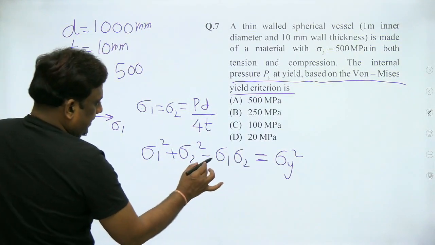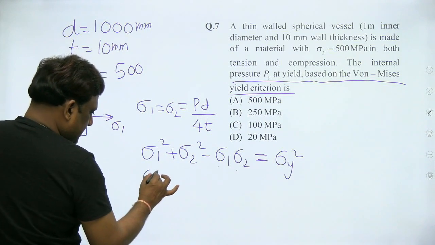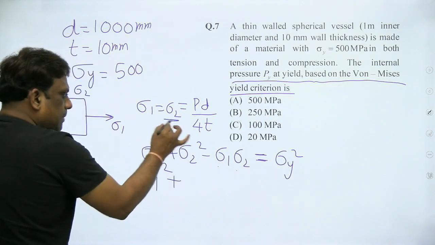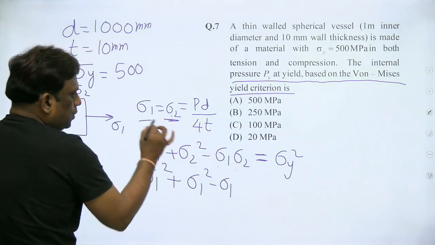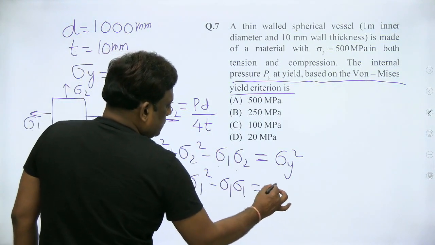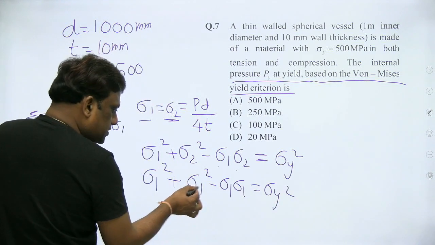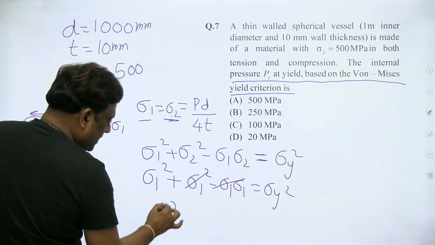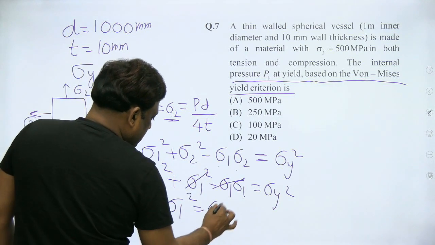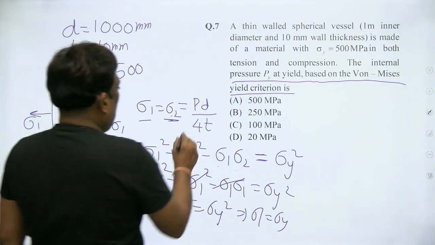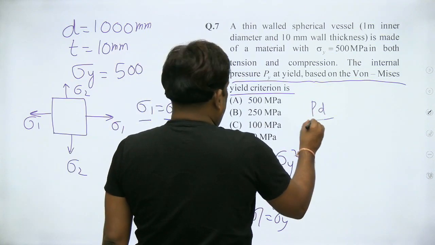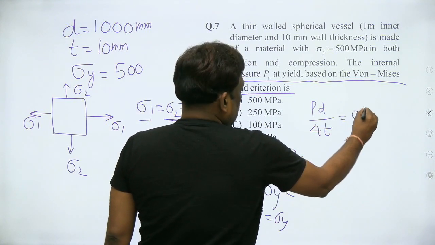Now please observe clearly. What is sigma 1? So I write sigma 1 square plus, what is sigma 2? It is also sigma 1, minus sigma 1 into sigma 2, which is also sigma 1, is equal to sigma y square. So sigma 1 square plus, minus is gone. Sigma 1 square is sigma y square. So sigma 1 is sigma y. So therefore, what is sigma 1? PD by 4t, and that is equal to sigma y.